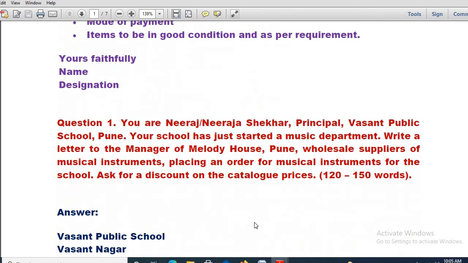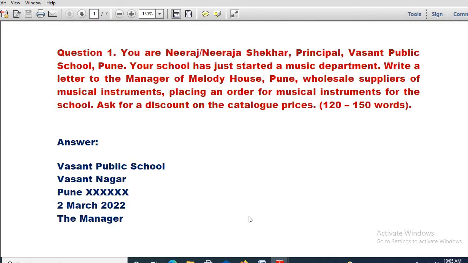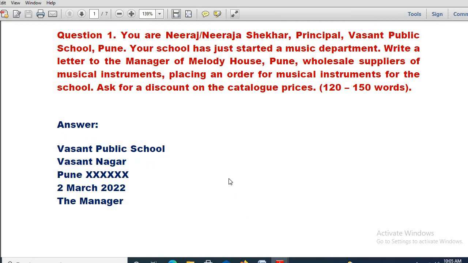Okay, now one example is there, because I have given 5 examples. So let me see, I may not be explaining all, but definitely one I have already explained in that sample. I am explaining another one again. Suppose you are Neeraj or Neeraja Shekhar, principal, Vasant Public School, Pune. Your school has just started a music department. Write a letter to the manager of Melody House.